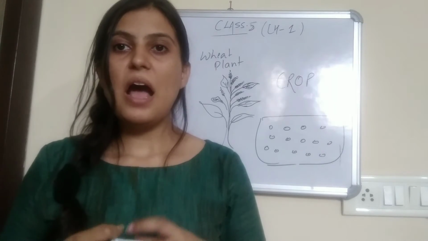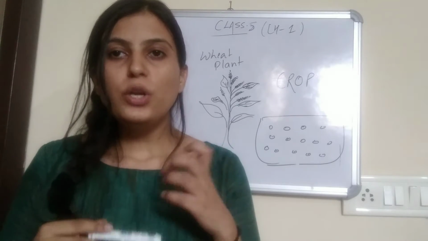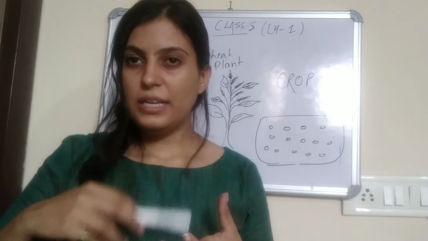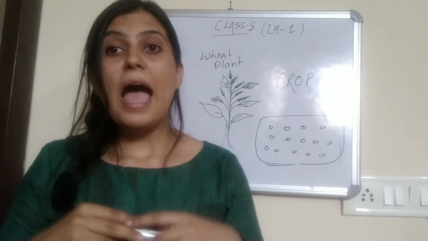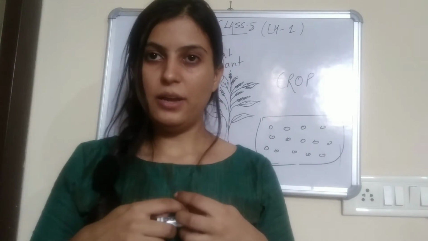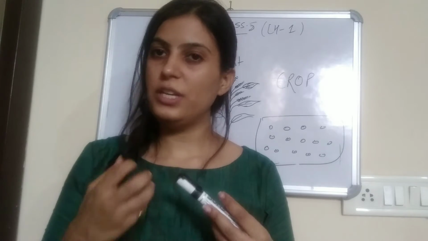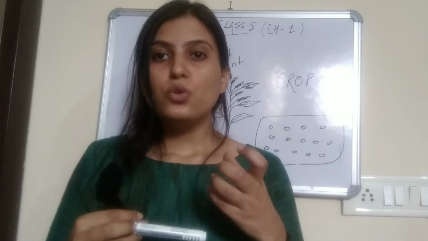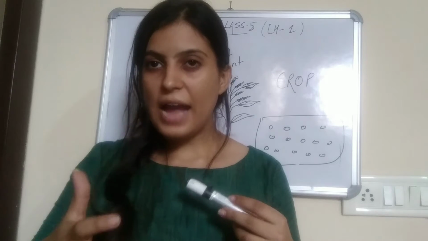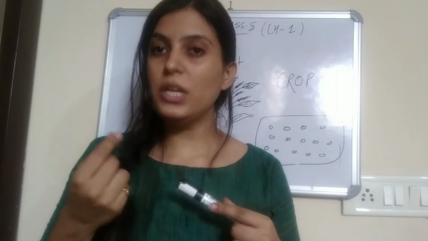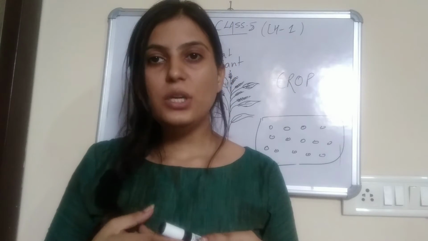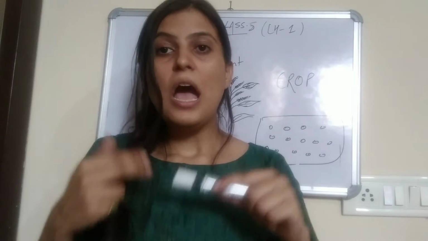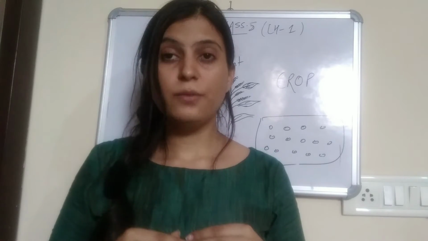So some plants require low temperature so that they can grow, and some plants require high temperature so that they can grow. So the plants which require high temperature are grown in summer, and the ones which require low temperature are grown in winters.